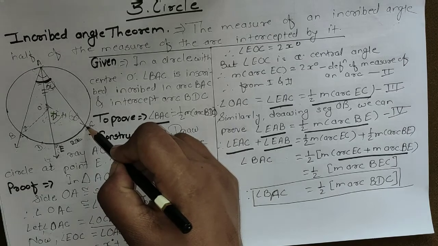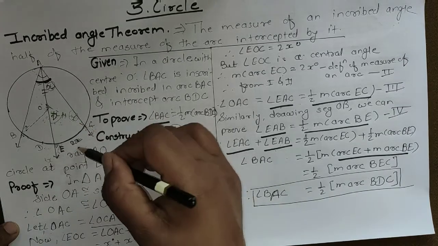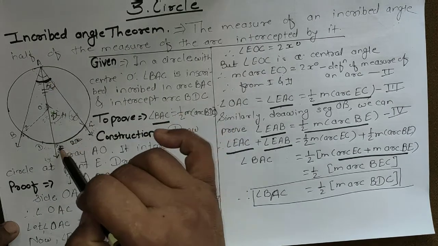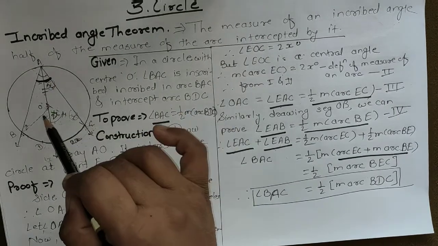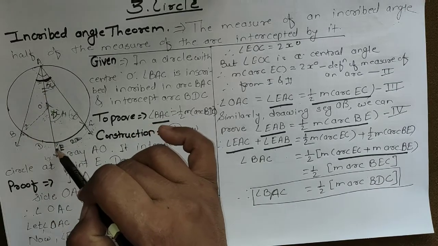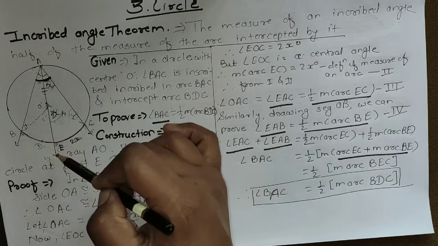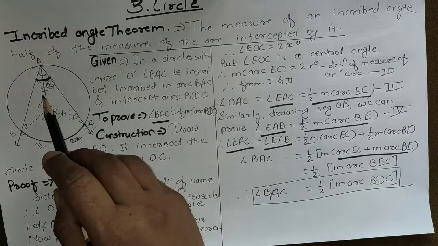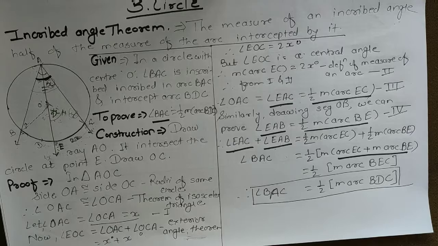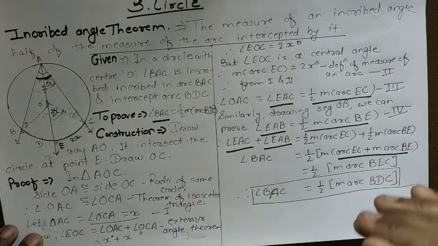Equals to the intercepted arc. So 2x, and EC is also 2x. From here we understand that angle EAC is half the measure of arc EC. Similarly, we can prove the same thing for the other side, that BE is equal to 2 BAE. Then we have to use the property of the sum of two angles and arcs, and then we can prove it easily.